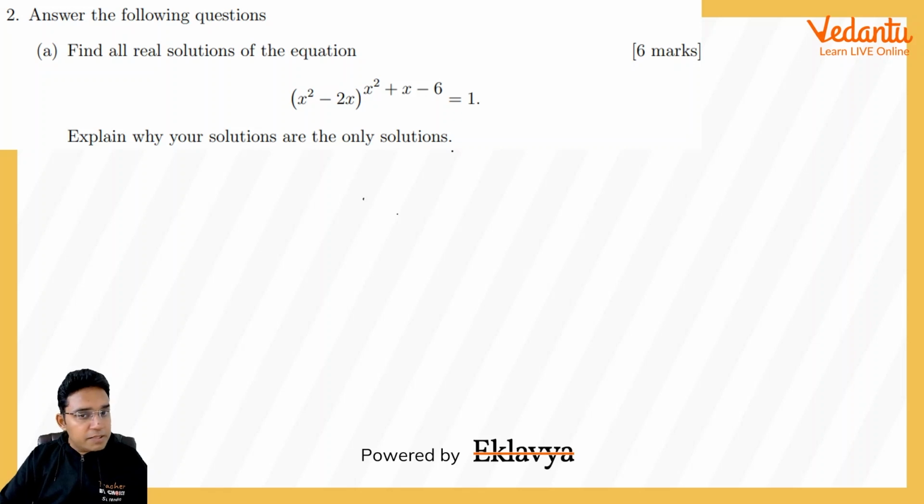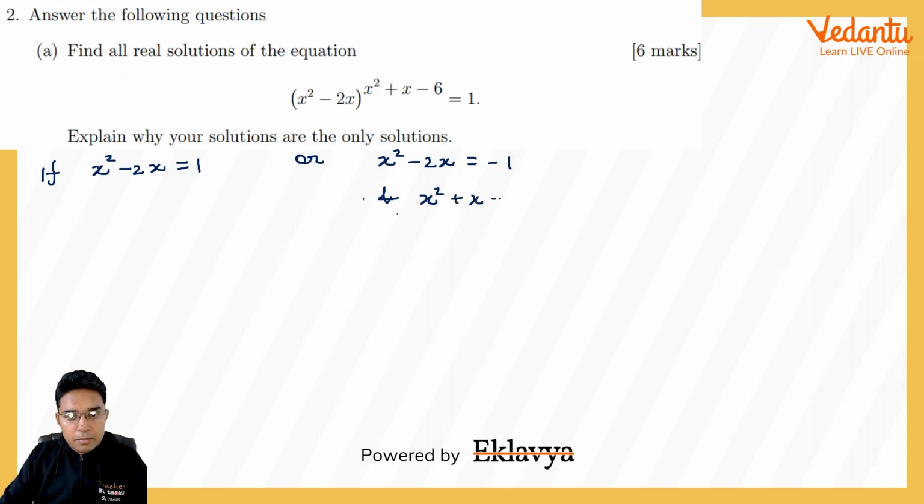So dear all, please understand, this will be 1 if, let me write the scenarios, x square minus 2x is 1, or x square minus 2x is equal to minus 1 and x square plus x minus 6 is equal to an even integer.